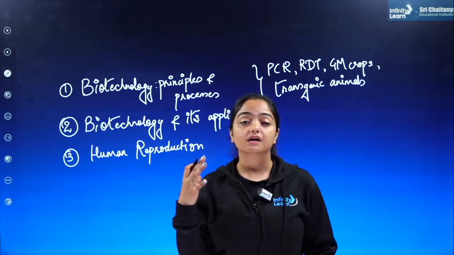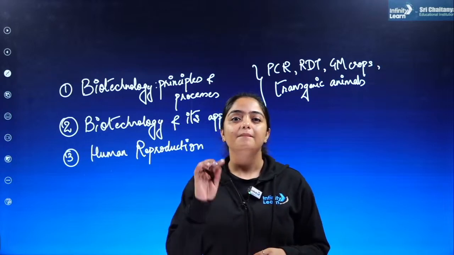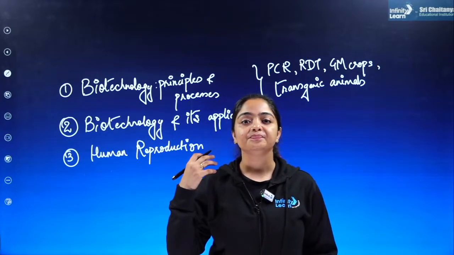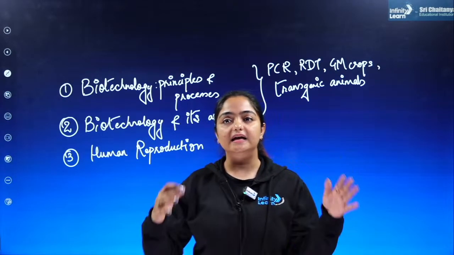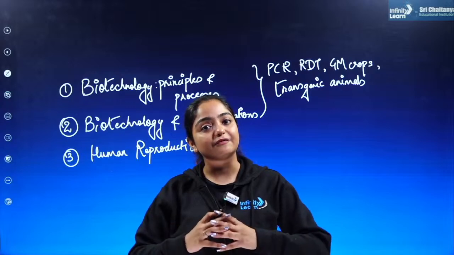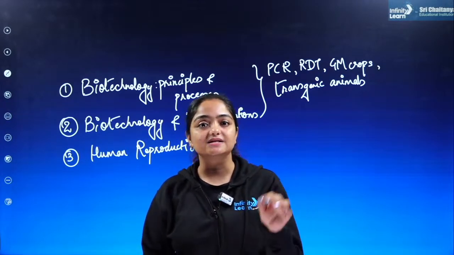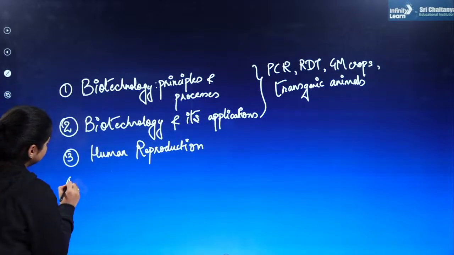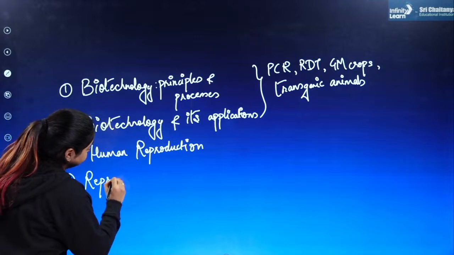There are questions where only the pattern changes. They're going to make it a little bit complicated, or they can just twist the question. But these are the core topics from which questions are definitely going to come, right? Human reproduction is one of those areas, along with reproductive health. So the fourth chapter that becomes important for you guys is reproductive health.